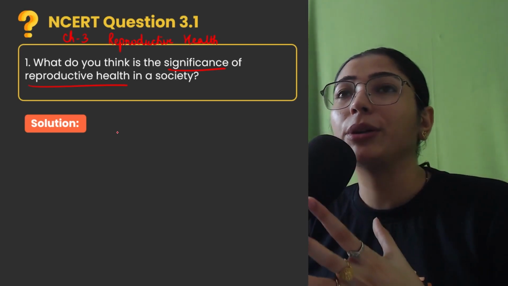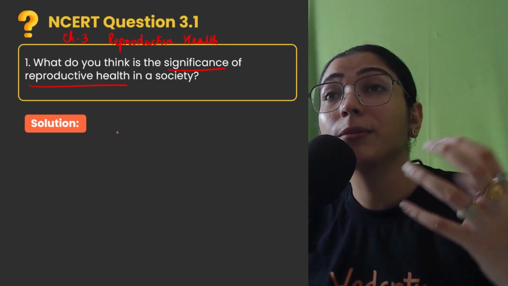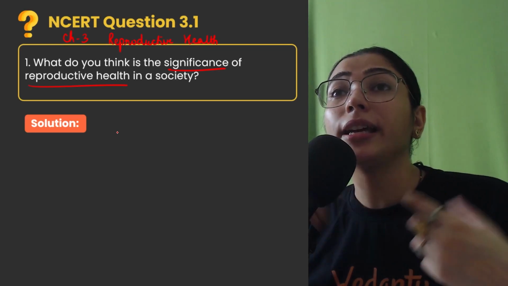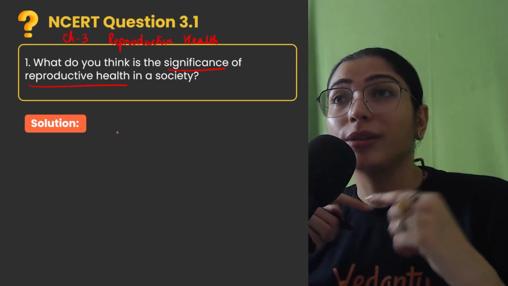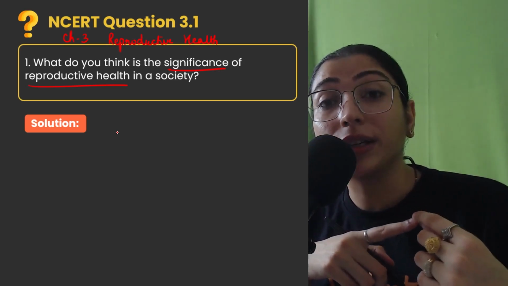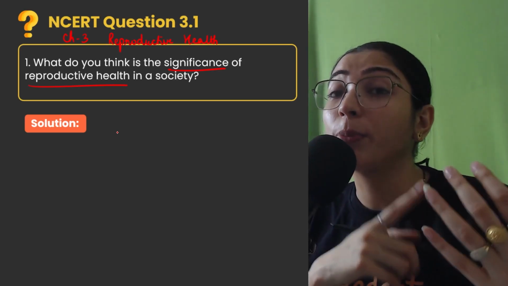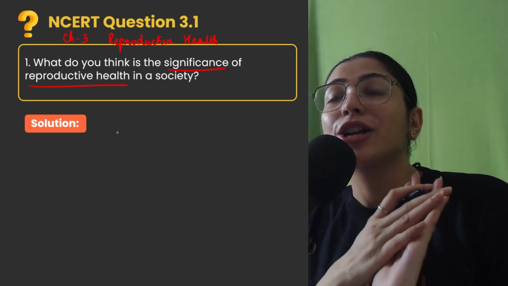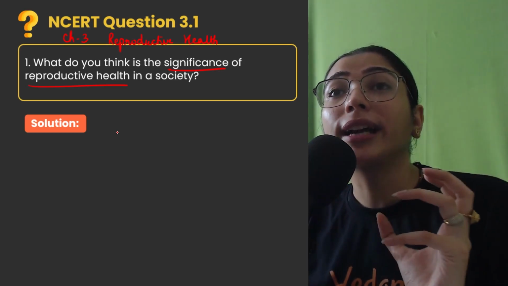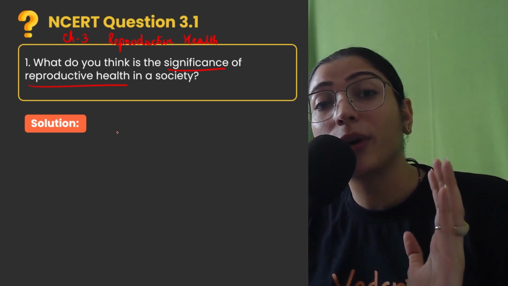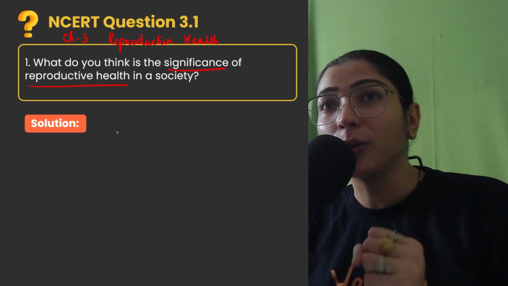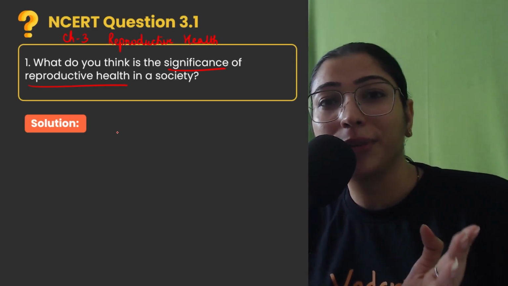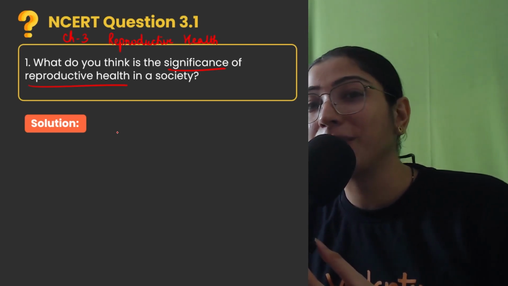Children, in general we should know that reproductive health awareness makes you more aware about the kind of birth control methods available, and it also helps you realize the importance of having small families. Secondly, what are the kind of sexually transmitted diseases that are being spread and how can you prevent the STDs? That is also one of the most important points of reproductive health awareness. It also signifies what kind of postnatal care is required for the mother and baby after the delivery. And lastly, it emphasizes the significance of having both male and female children, so equal opportunities for male and female children is signified here.